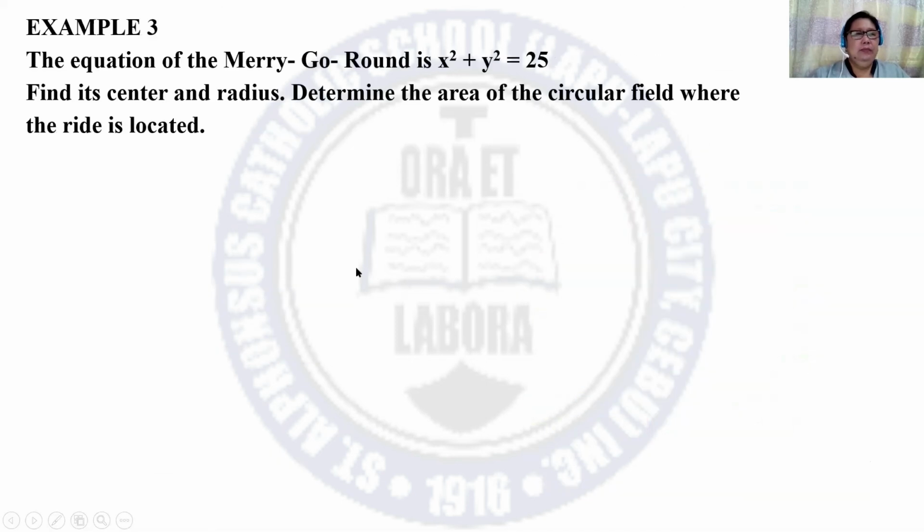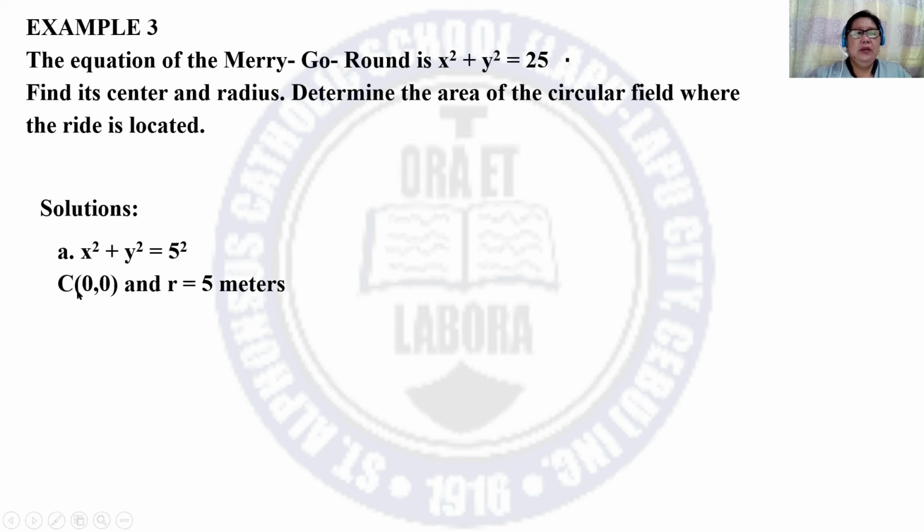Next example. The equation of the merry-go-round is x squared plus y squared is equal to 25. Find its center and radius. Determine the area of the circular field where the ride is located. For the solution, first, we have x squared plus y squared is equal to 5 squared. So, the center is at the origin, (0, 0), and the radius is 5 meters.